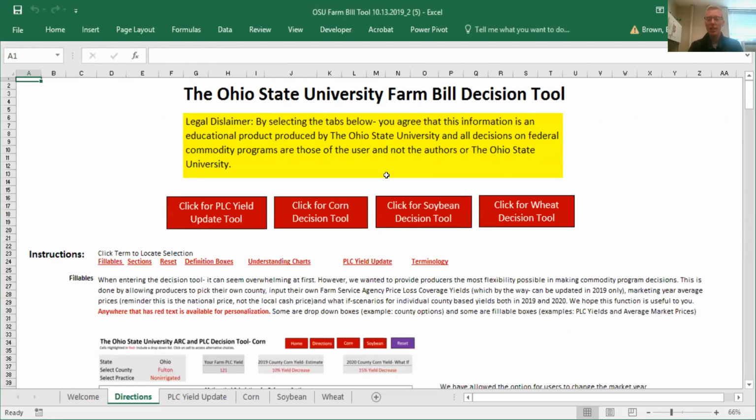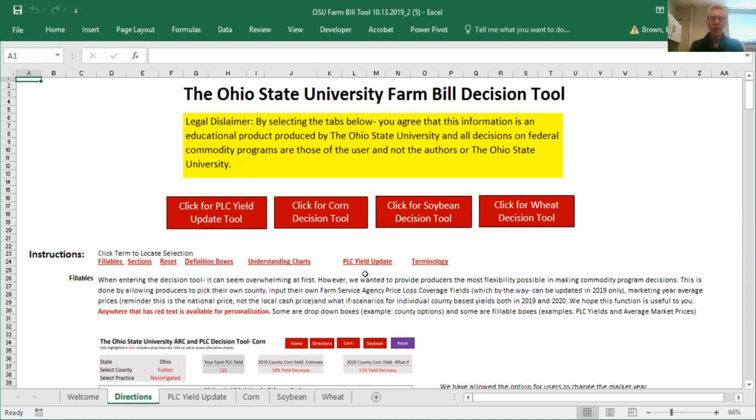This page has lots of information. To start off, the yellow bar up here at the top represents our legal disclaimer, basically just saying that the decisions are those of the producer or the user of this tool and not those of Ohio State University. This is really just to say that we're providing you with the best information that we have to help you make the most informed decision you can, but the decision is ultimately yours, and Ohio State University cannot be responsible.